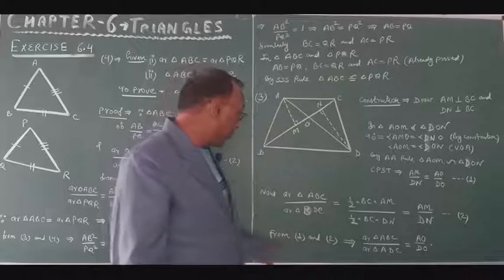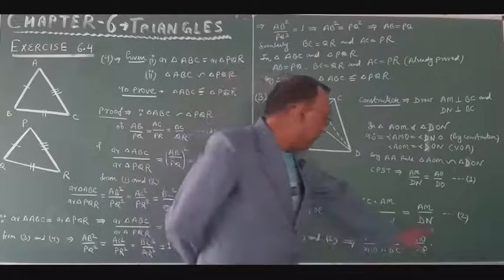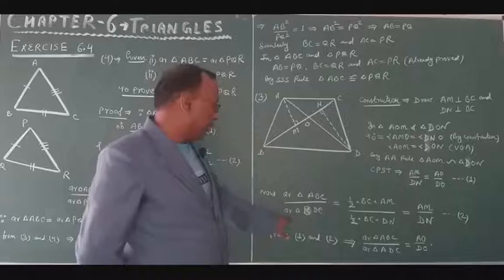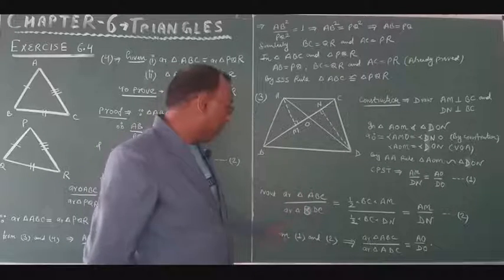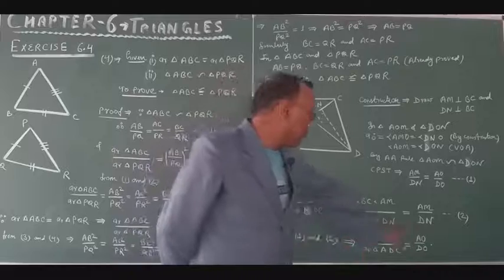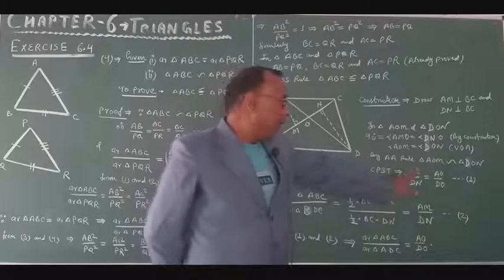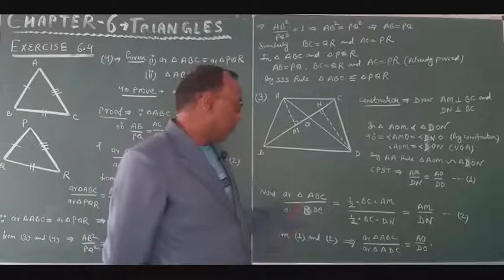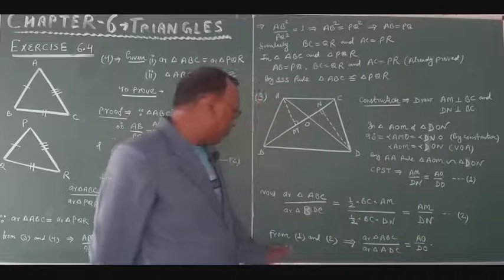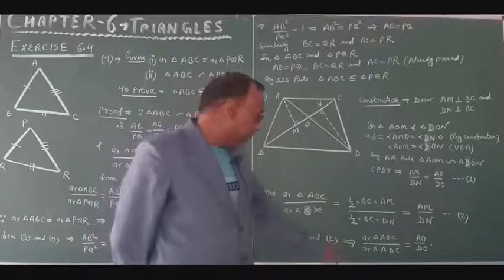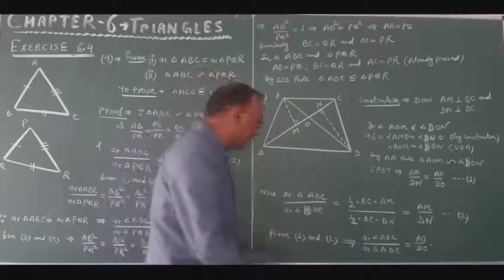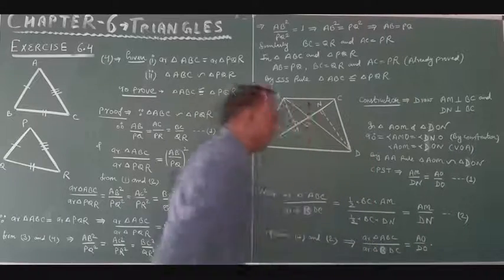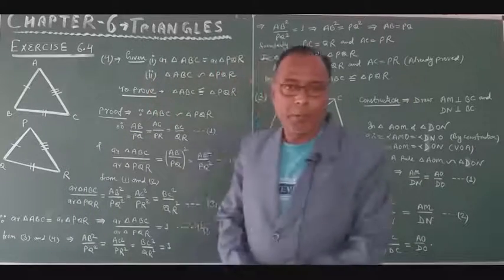Now from equations 1 and 2, this AM upon DN can be replaced with AO upon DO. Area of triangle ABC upon area of triangle BDC will be equal to AM upon DN, and AM upon DN is equal to AO upon DO. This was in equation number 1. On combining first and second, area of triangle ABC divided by area of triangle BDC will be AO upon DO, and the result is proved.